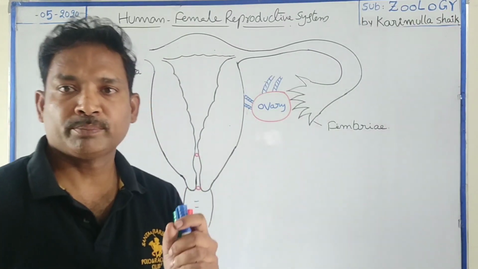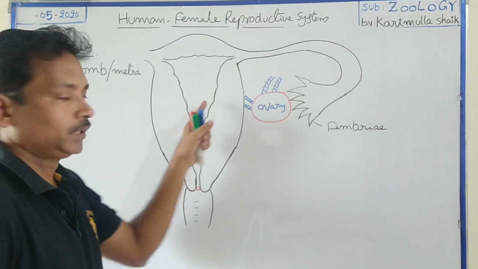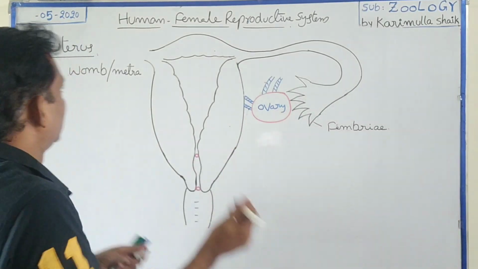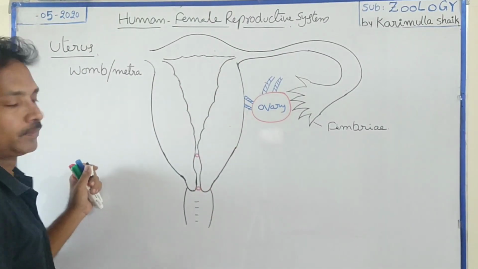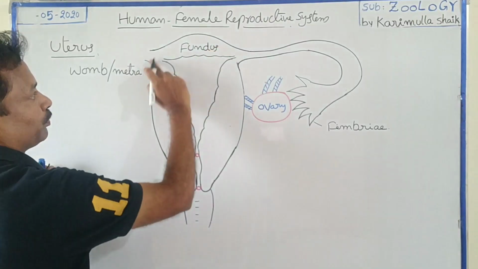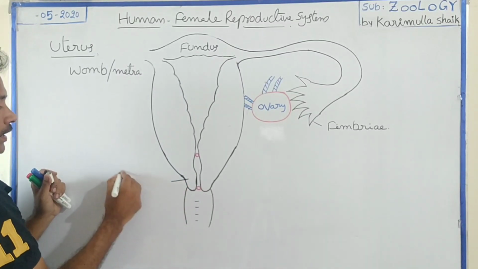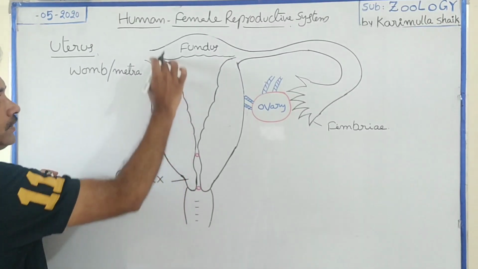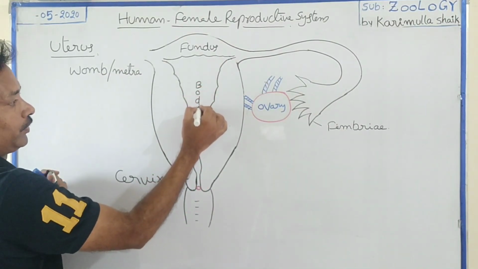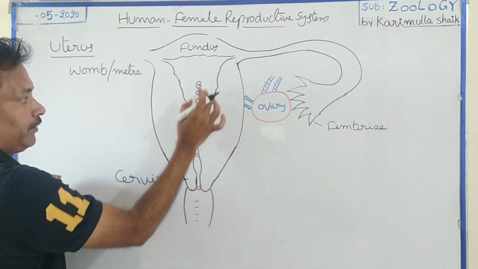Next, one of the most important organs in the female reproductive system is the womb or uterus. This uterus is a pear-shaped, inverted pear-shaped structure. This uterus shows 3 major parts. The upper dome-shaped part of the uterus is the fundus. This is the superior part of the uterus. In the same way, the opposite inferior part of the uterus is called the cervix. Superior is the fundus, inferior is the cervix. In between, the middle portion is the body of the uterus. So the uterus has 3 parts: fundus, cervix, and in between the 2, the body.